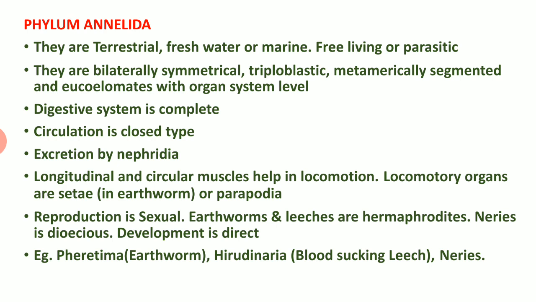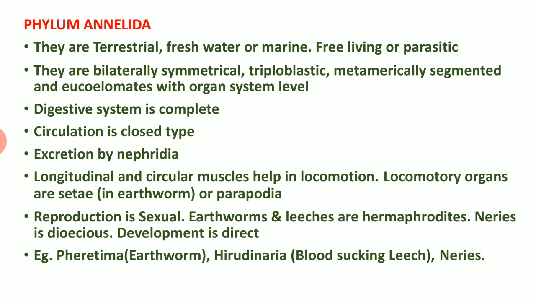Then what about excretion? Excretion is done by nephridia. Nephridia are the excretory organs of Annelida. This is also a critical character of phylum Annelida. Then about their locomotory organs: locomotion is possible with the help of two types of muscles, longitudinal muscles and circular muscles.